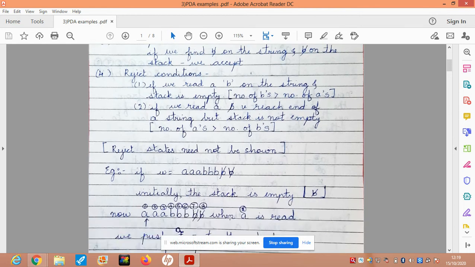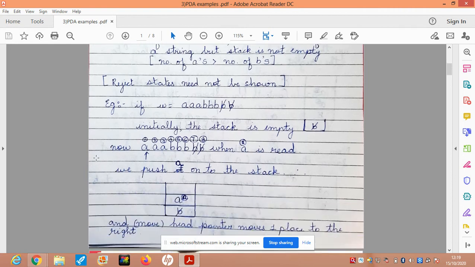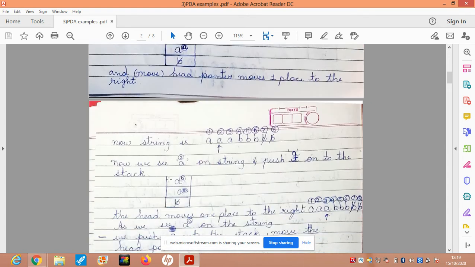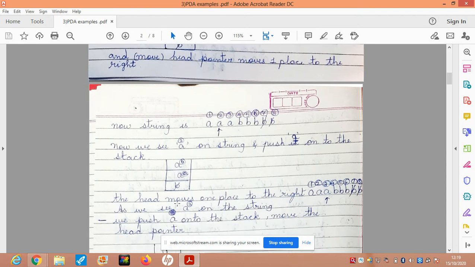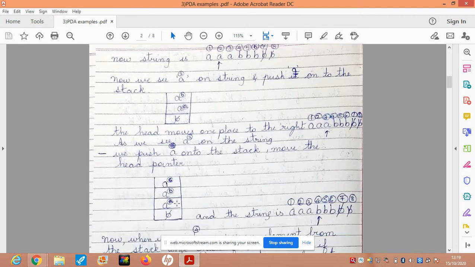So if I have to show this in terms of three A's followed by three B's, for the first A, because I read an A, I will push it onto the stack, and the read write head will be moving one place to the right. Because at the second position I also read an A, I push an A onto the stack. So now my stack contains two A's because I read two A's on the string. And the read write head moves one place to the right.